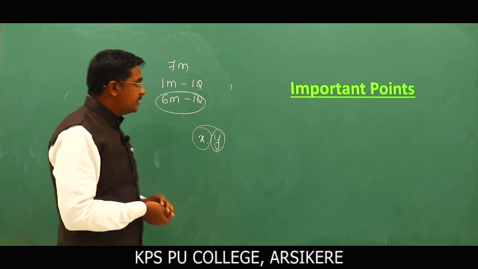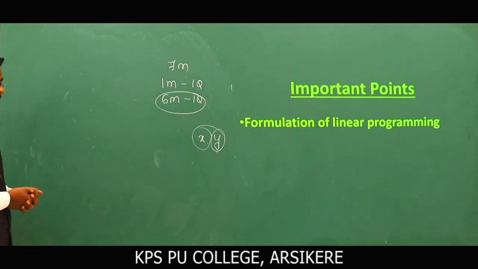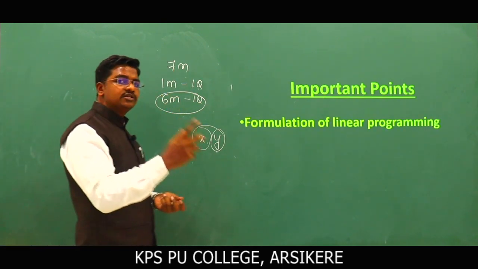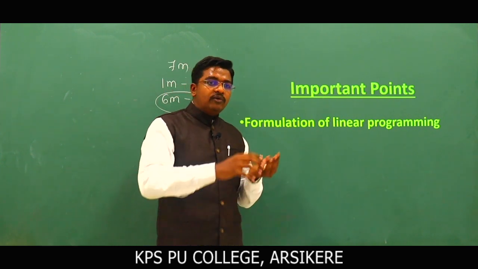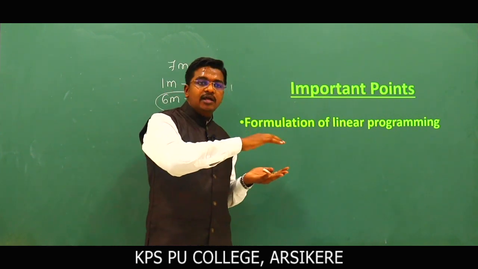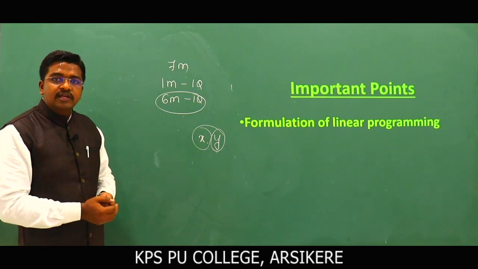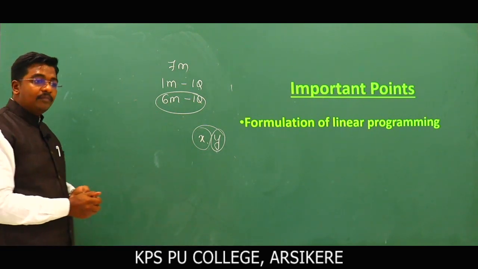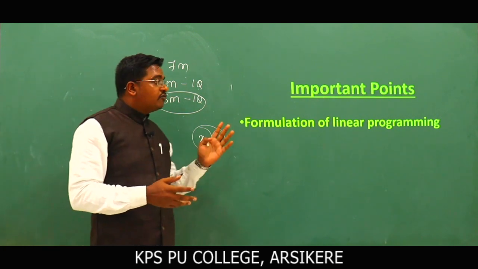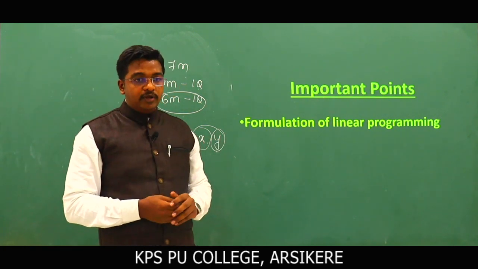The first point is formalization of linear programming. Remember, what is the formalization of linear programming? When we convert the entire linear programming problem to mathematical form, that is, the representation of the given linear programming problem in mathematical form, it is called formalization of linear programming.